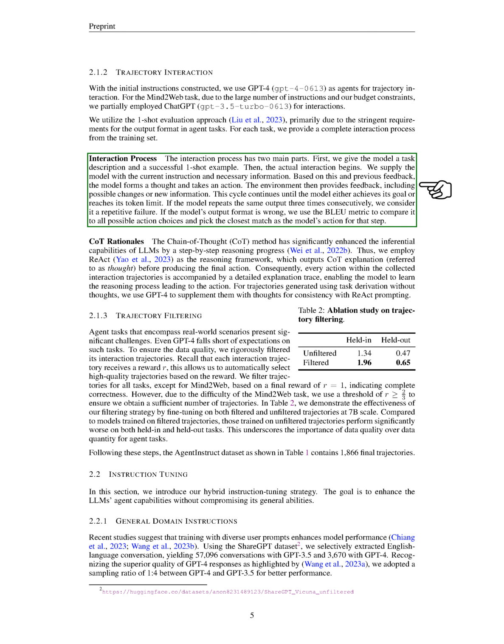If the model repeated the same output 3 times consecutively, we considered it a failure. If the model's output format was wrong, we used the BLEU metric to compare it to all possible action choices and picked the closest match as the model's action for that step.